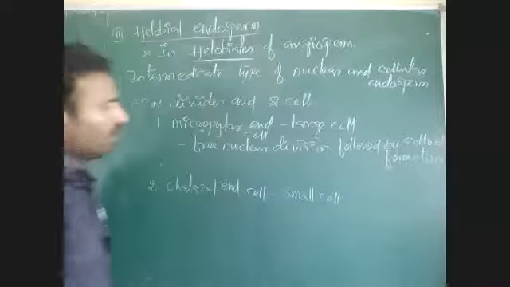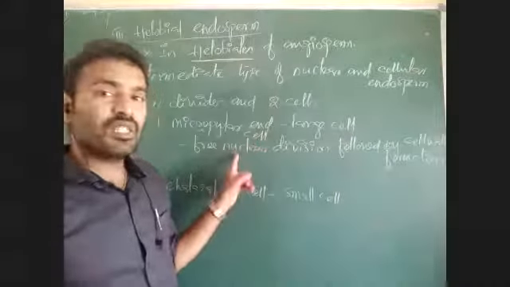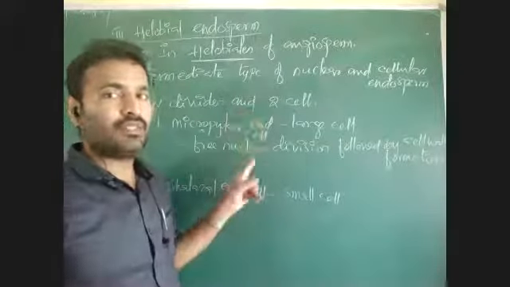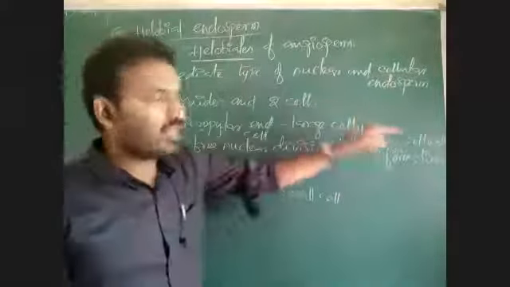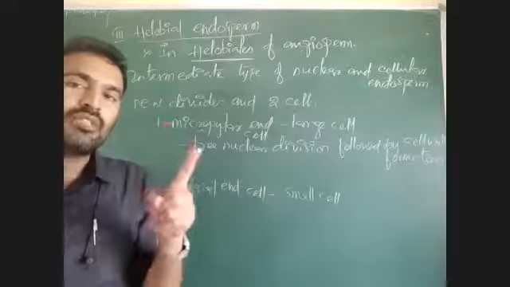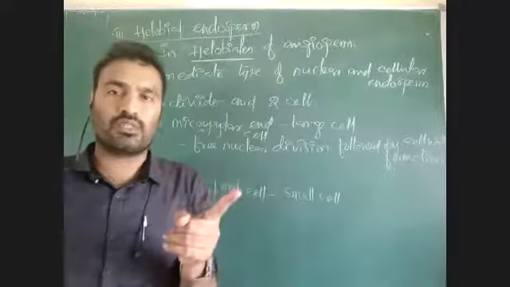That means at the beginning there is no cell wall formation. So there is formation of more number of nuclei within a single cell. Then cell wall is formed. For every nuclear division, if there is cell wall formation, then one cell has only one nucleus.